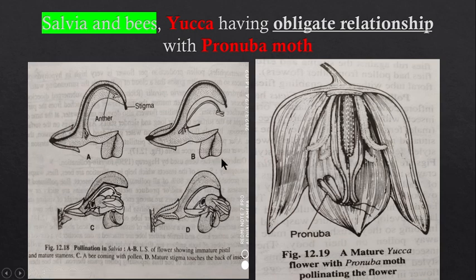Now here you can see this is the diagram for the salvia, and this is the diagram for the yucca. Now I will discuss both one by one. In the case of salvia also, the bees, or you can say insects, are involved in the pollination. And in the case of yucca also, the pronuba moth is involved in the pollination. So these are examples of pollination through insects, and these are also examples of herkogamy.